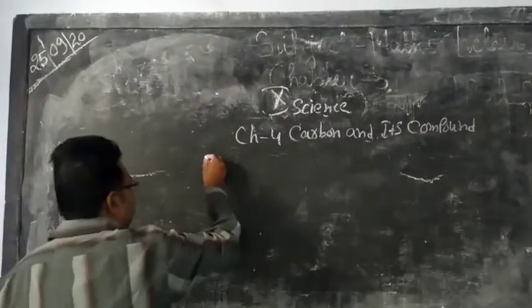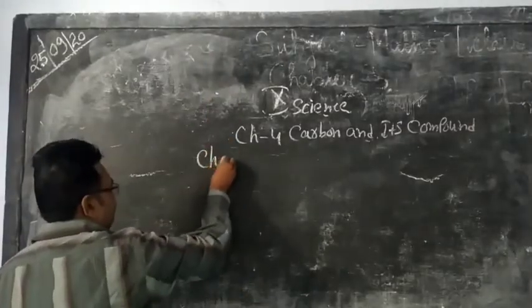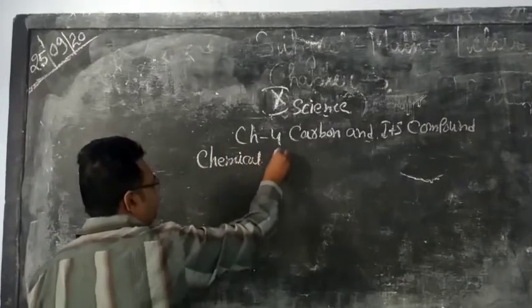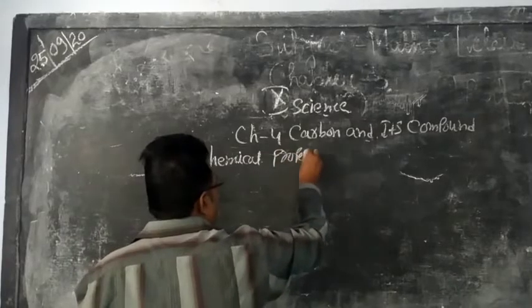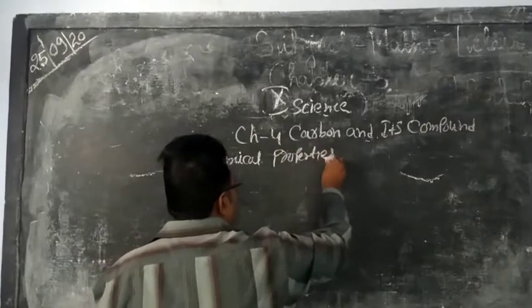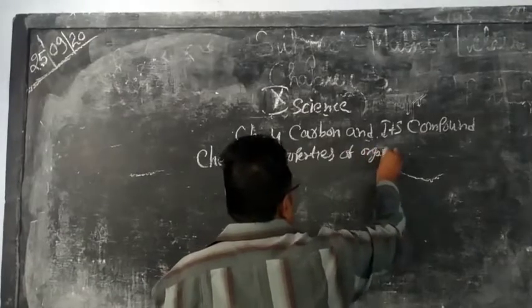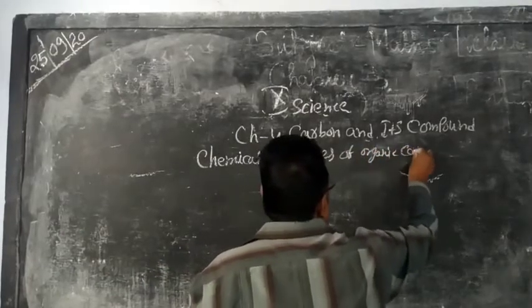So our next topic is chemical properties of organic compound.